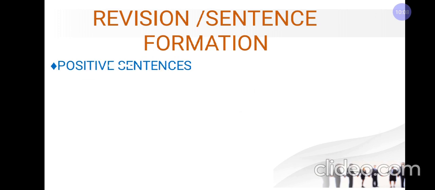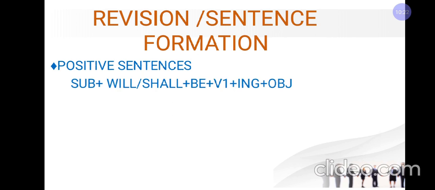In positive sentences, or how to frame sentences, we will discuss. So, in positive sentences, we use subject plus will or shall plus be plus first form of the verb with ing and object.